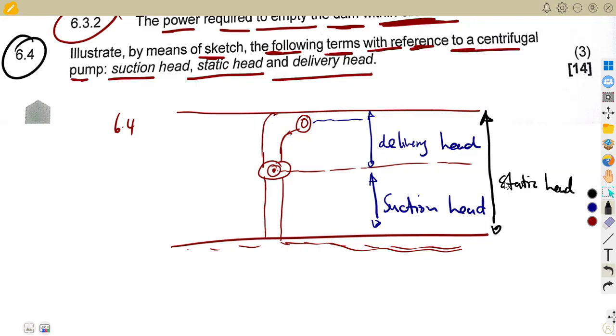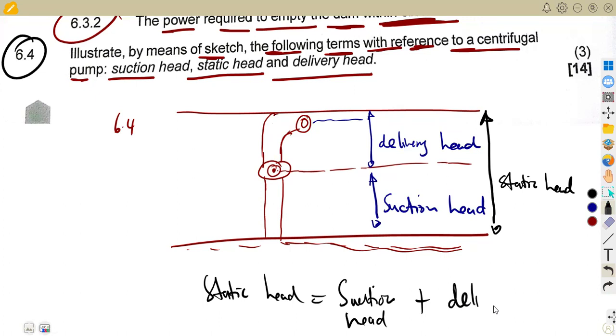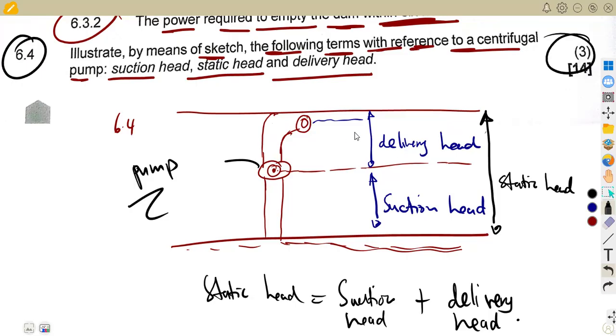And we know that the combination of these gives us the static head. The static head is equal to the sum of these two: the suction head plus the delivery head. So that is the condition of our question. Just like that, so that is our centrifugal pump. 3 marks for that. So 14 marks, everything. So you see, these questions do repeat.